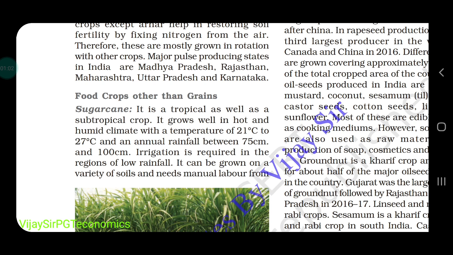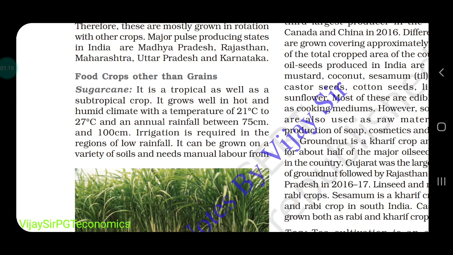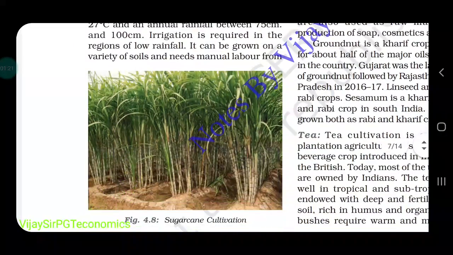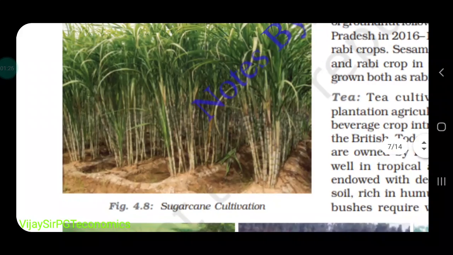The northern part is subtropical and the southern part is tropical area. It grows well in a hot and humid climate with a temperature of 21 degrees Celsius to 27 degrees Celsius, and irrigation is required in regions of low rainfall. Here you can see this picture of sugarcane.